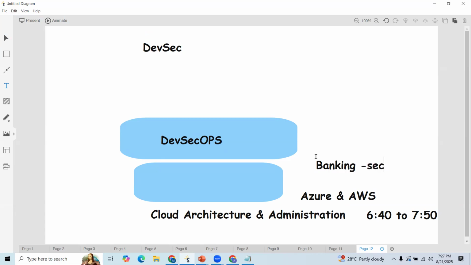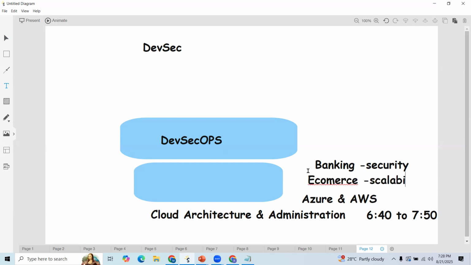And if you observe e-commerce, we need more performance or on-demand scalability. So how to design the strategies? First, we'll try to discuss. Here I mentioned only two parameters, but we'll try to understand high availability, load balancing, scalability, auditing, logging, security, monitoring. These are all things we'll first plan under cloud architecture.